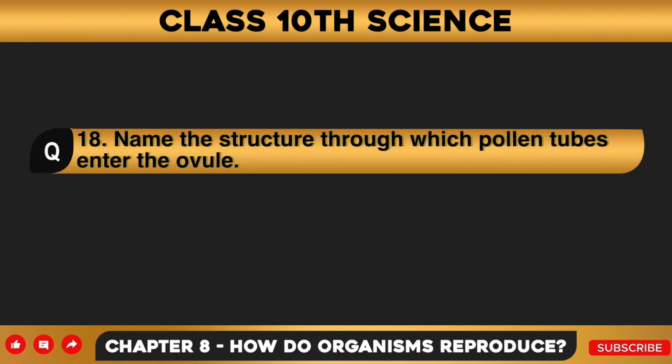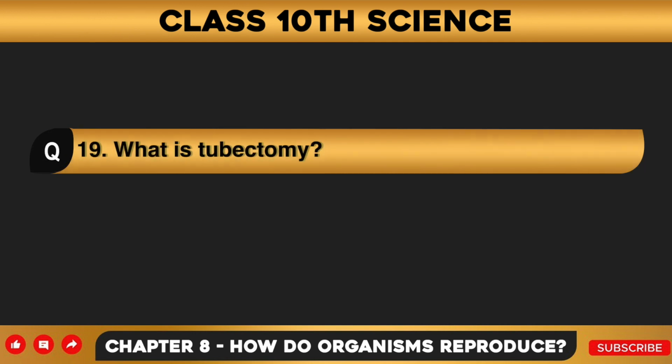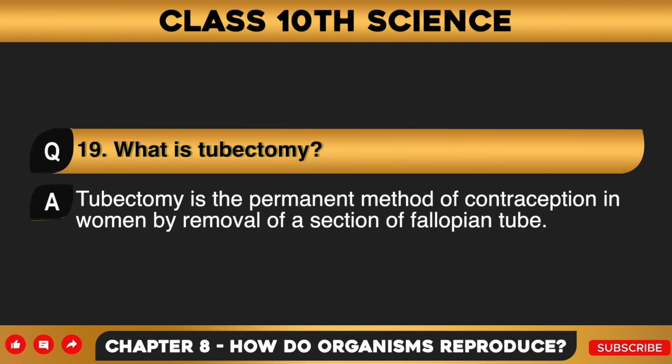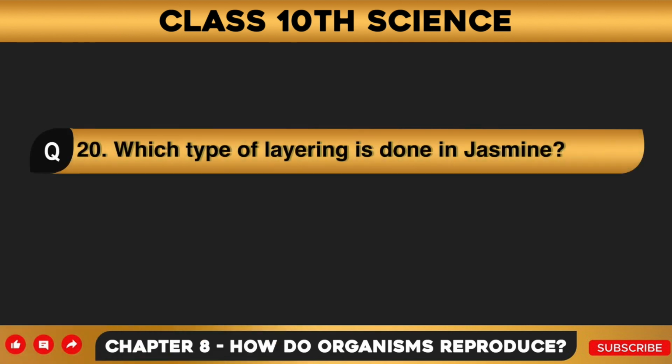Question number 18. Name the structure through which pollen tubes enter the ovule. Answer to this question is, pollen tubes enter the ovule through the stigma. Question number 19. What is tubectomy? Answer to this question is, tubectomy is the permanent method of contraception in women by removal of a section of the fallopian tube.